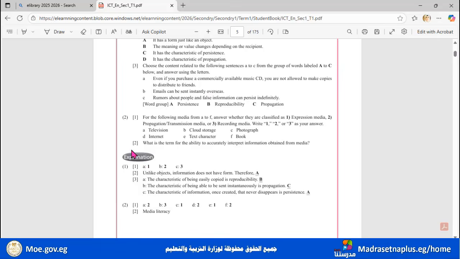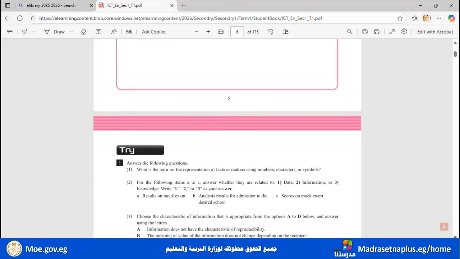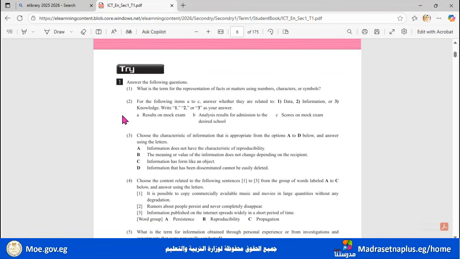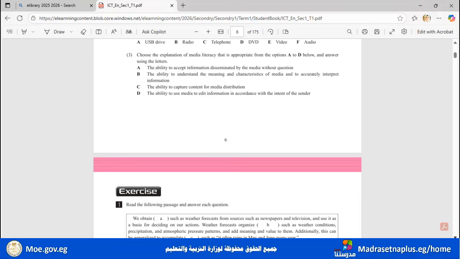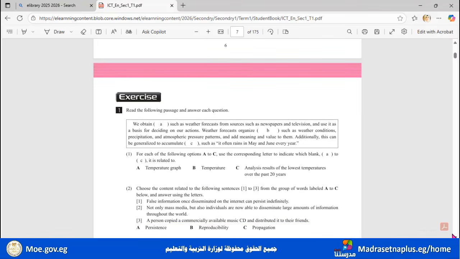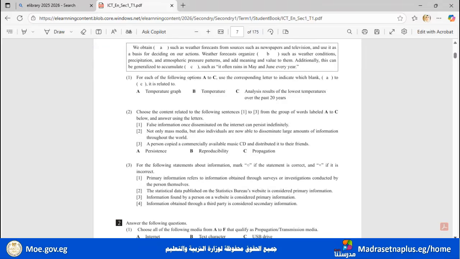So after the explanation, you have the warm-up, questions with answers, and finally, it's Try. Try contains questions for you to answer. So you need to study well, memorize each piece of information, try to practice the warm-up, and after that, try to answer these questions. And the final thing for each unit, for each chapter, you will find exercises for you, like we have here.